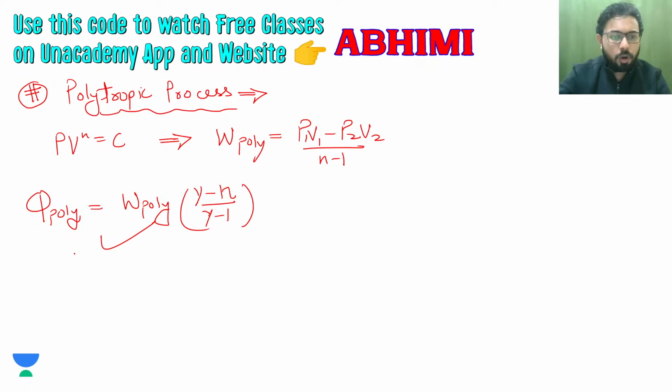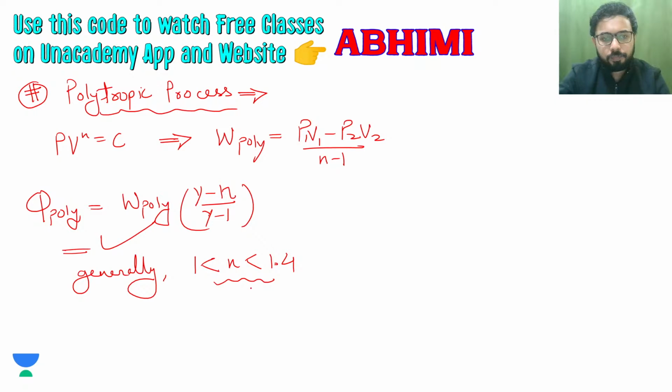So this is very important, and you will find that generally the N value is in between 1.4 and 1. So this whole value, gamma minus N divided by gamma minus 1, when multiplied by W poly, will give you the polytropic heat transfer.